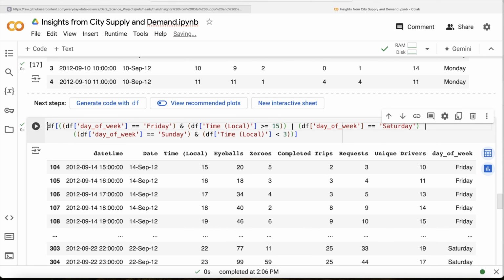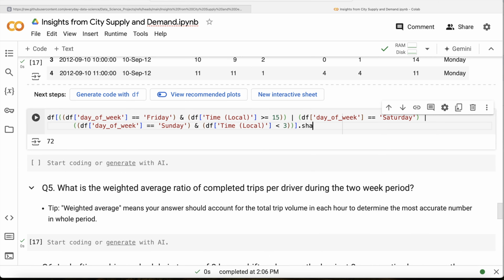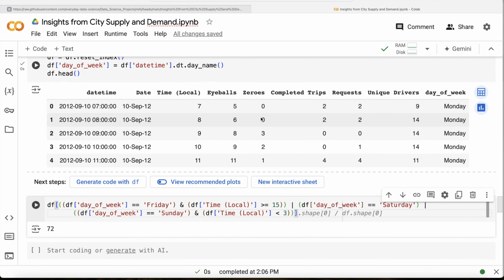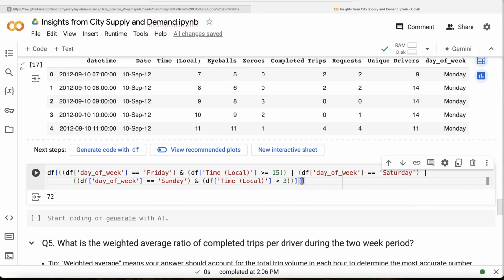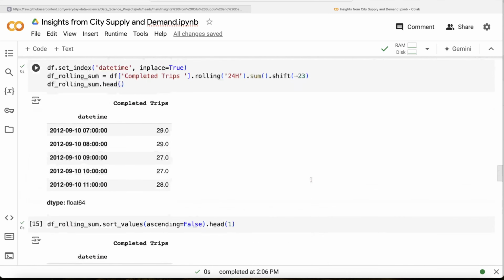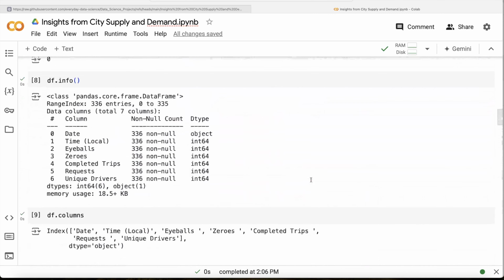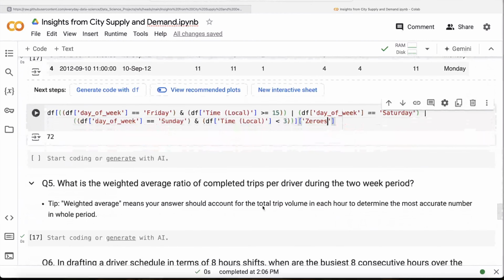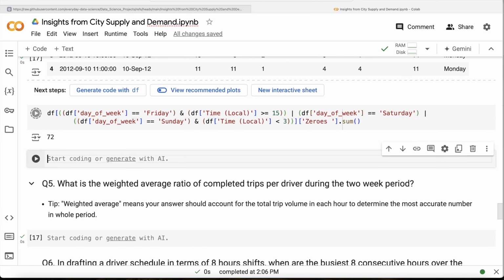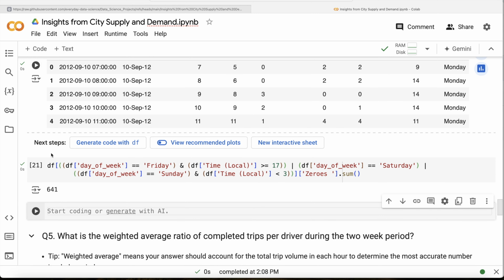So basically now what we need is to take the zeros column and perform a sum, because it asks what is the percentage of all zeros. Let us take the zeros column and perform a sum. Does it have a white space after this? Let us look at the columns. So zeros does have a white space. If we go ahead and do this, zeros and perform a sum, let us see what we get in our output. 641 is basically the total sum of zeros on weekend.